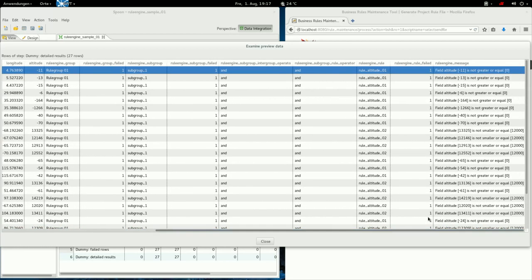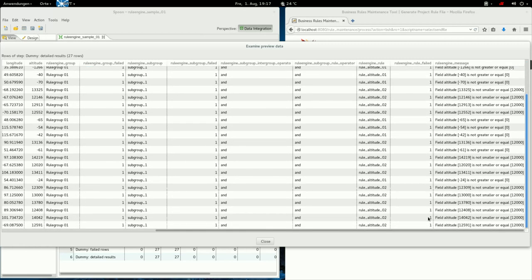We know already that the rule failed, and here you can see in the output that the field altitude, it's -11 for this row, is not greater than 0, and it has a reference to your group, subgroup, and rule. So if you have many groups and many subgroups and many rules, you know exactly where the error happened. Okay, same is valid for the other airports.